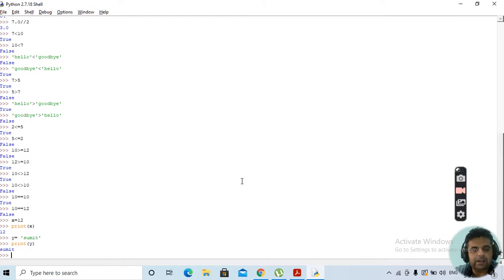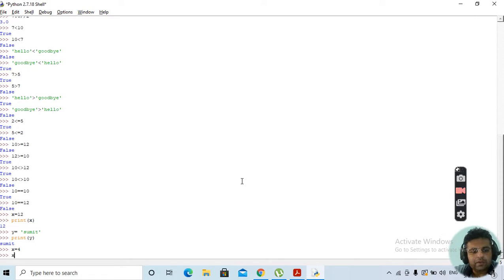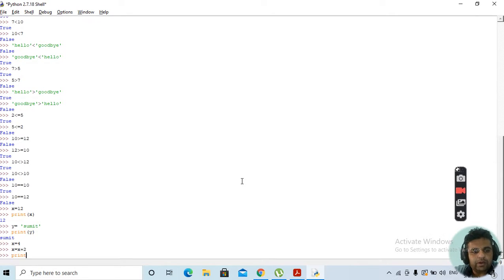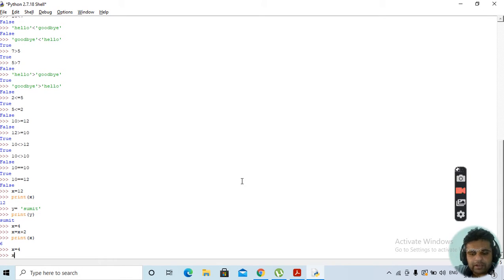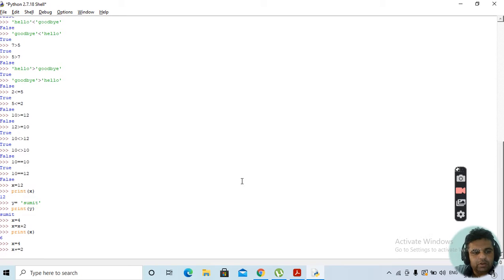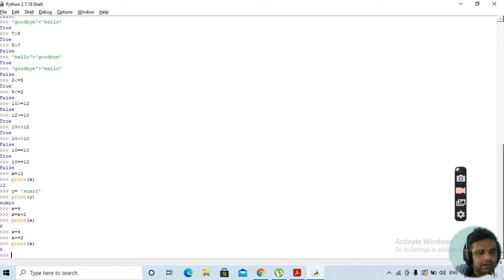Normally, suppose x is equal to 4. If we write x is equal to x plus 2, then we try to print x. This will give you 6. One other way of writing it: suppose x is equal to 4, if we write x plus is equal to 2, then we write print x. This will give you the same answer. Clear? There are two ways of writing this. Either you write x is equal to x plus 2, or the shorthand for the same, x plus is equal to 2. This is the same as x is equal to x plus 2.